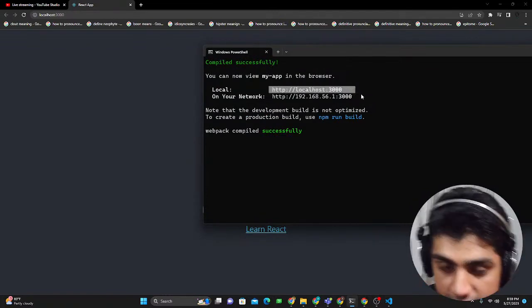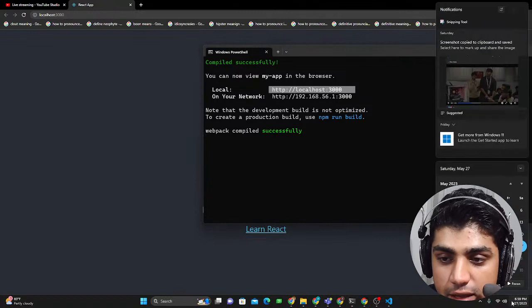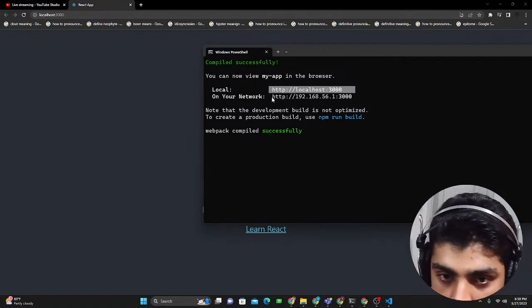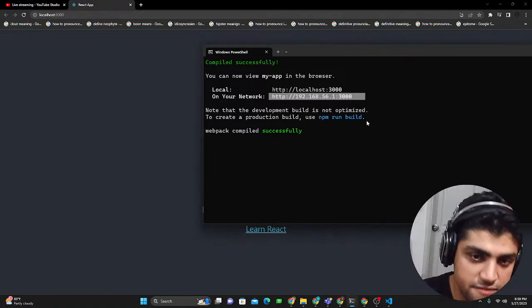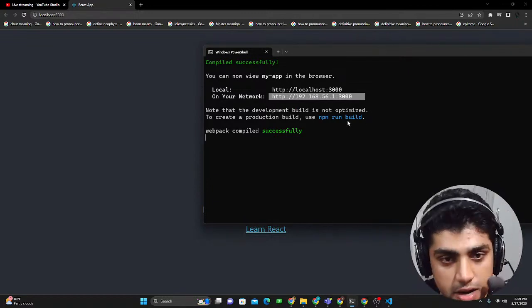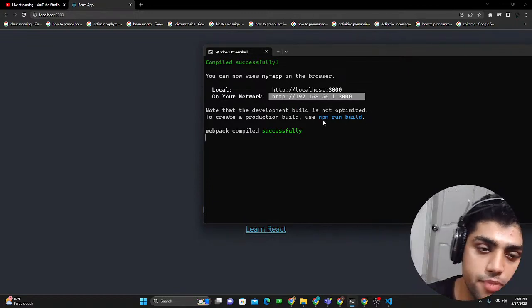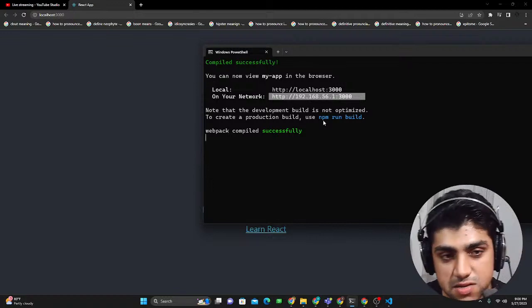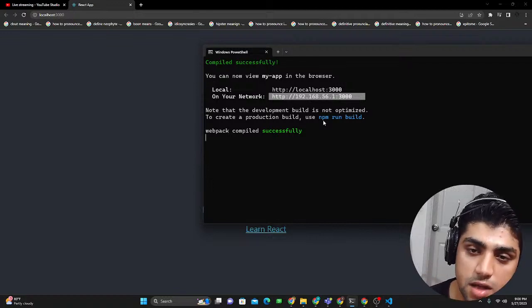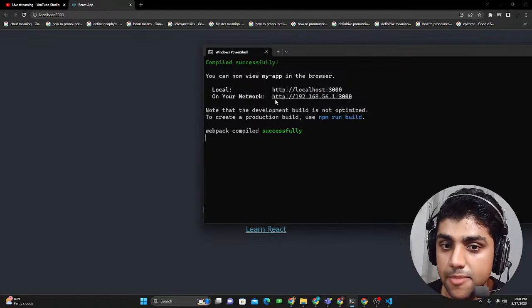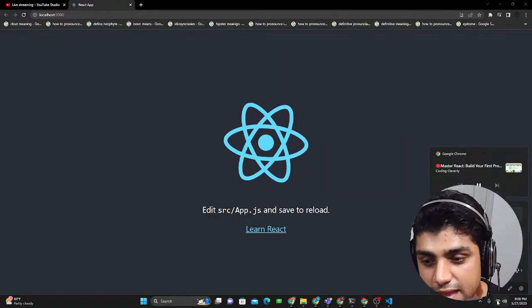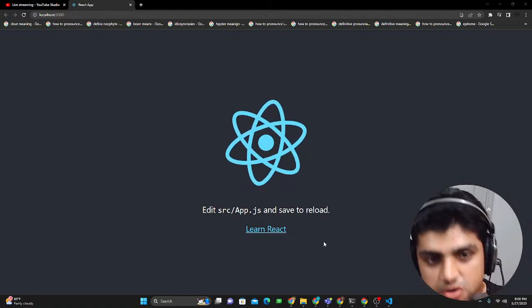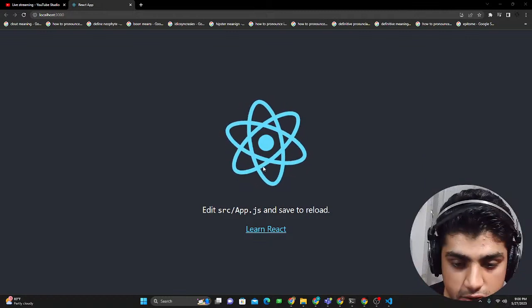And if you're connected to the same Wi-Fi, you could also view this on your mobile application or any tablet, whatever you have. If you're creating applications, you're now creating applications for both types of devices, mobile devices as well as desktop applications. So you could also view this through your mobile by just typing in this on your phone. But make sure to have the same internet connection so that you could view that. Other than that, you're golden.